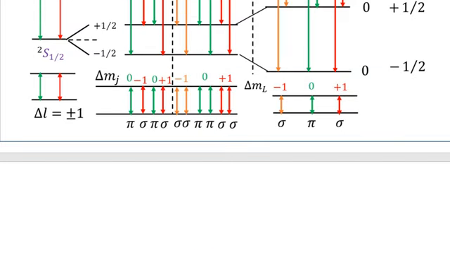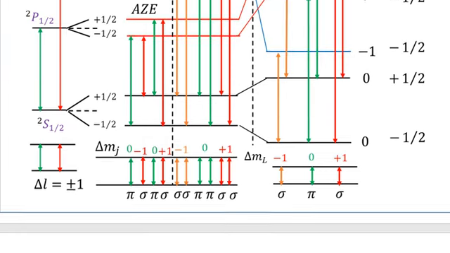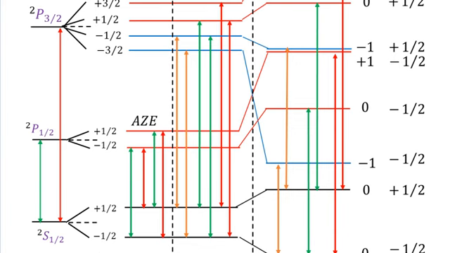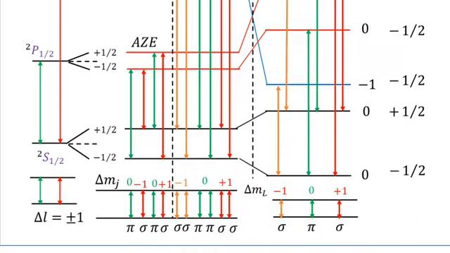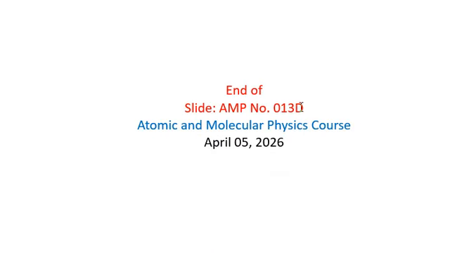So you see that in today's lecture, I have explained the Paschen-Back effect in much greater detail. So this lecture is continued to the next case, and you know that these are the lectures in which we are applying an external magnetic field to the atom. In the first case, we discussed the ordinary Zeeman effect. Then we discussed the anomalous Zeeman effect, and today we discussed the Paschen-Back effect. And in the next slide, we shall discuss the double resonance method. So now it is the end of slide number 13D of the course on atomic and molecular physics. And the lecture is continued.